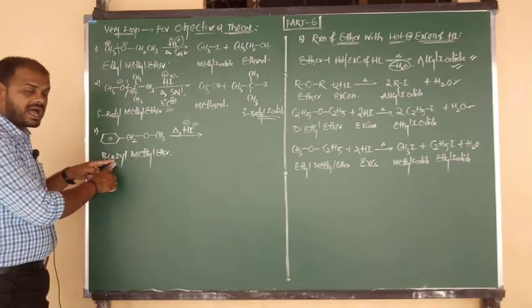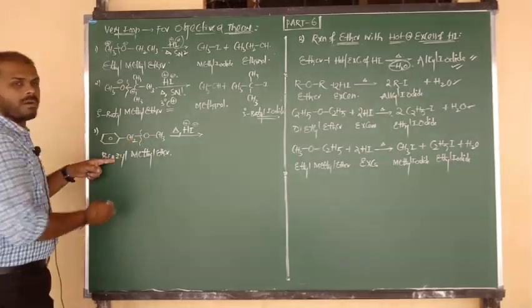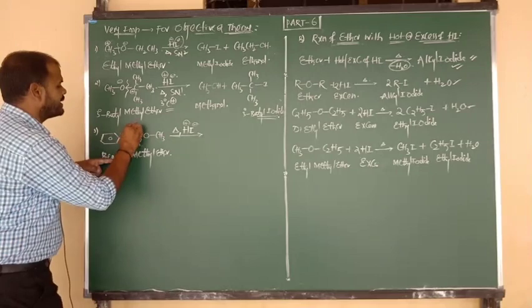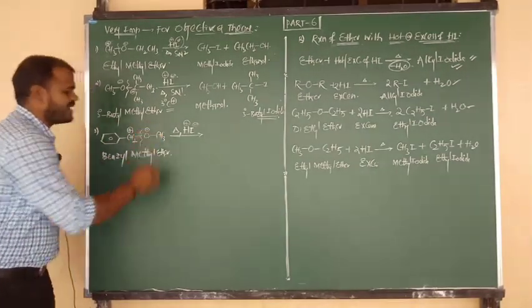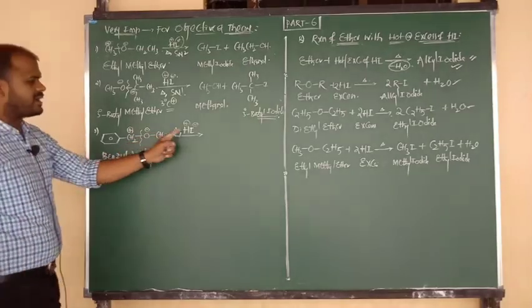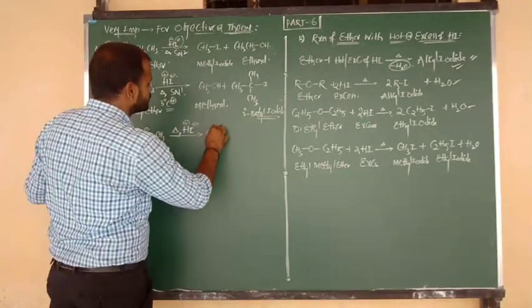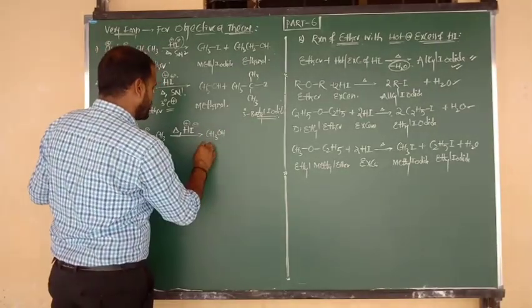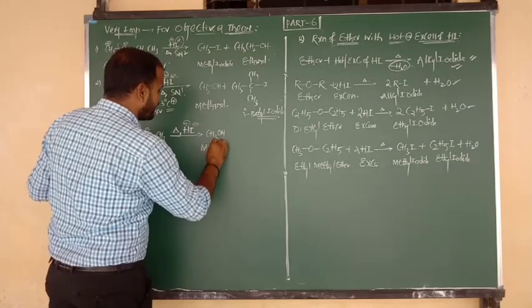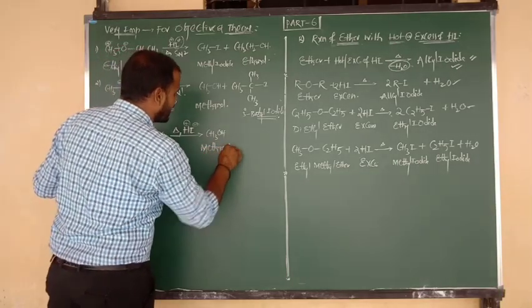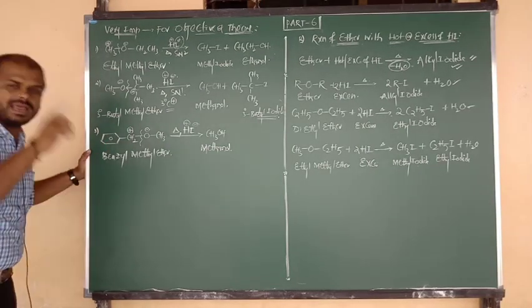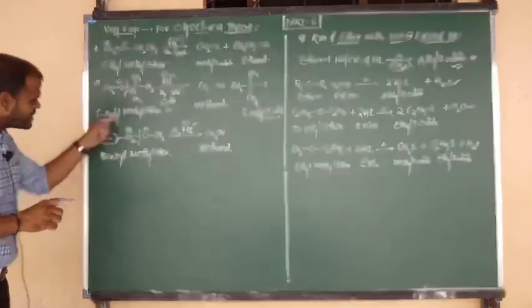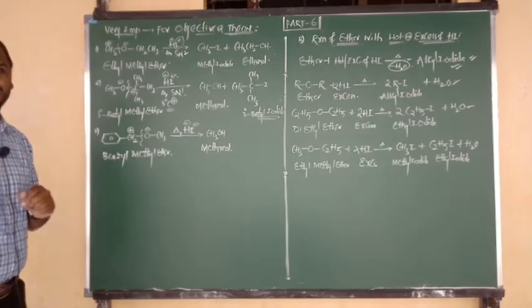This is called benzyl. After breaking of the C-O bond, you are going to get a benzyl carbocation. And here O contains the negative charge. CH3O minus is attacked by H, and the product is CH3OH. Or we can say the name is called what? Methyl alcohol or methanol. The remaining benzyl is a highly stable carbocation, again due to resonance of the pi bonds of benzene.